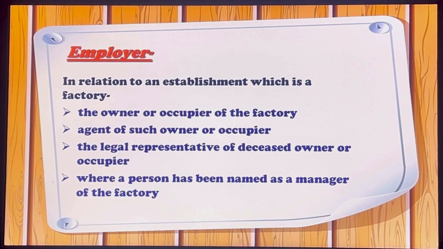Who is employer? In relation to an establishment which is a factory, the owner or occupier of the factory. So owner या occupier of the factory भी employer हो सकता है. Agent of such owner or occupier वो भी employer हो सकता है. The legal representative of deceased owner or occupier, and where a person has been named as a manager of the factory. ये सारे employers हो सकते हैं.